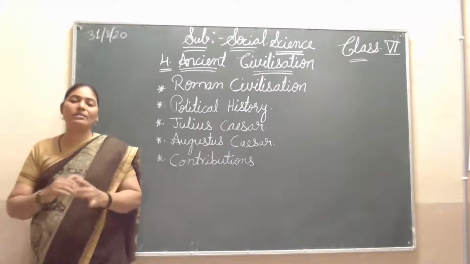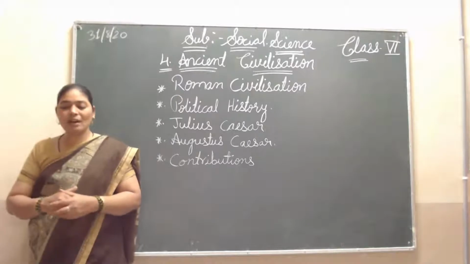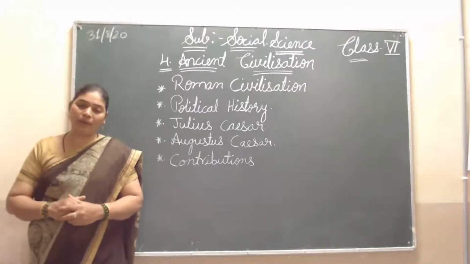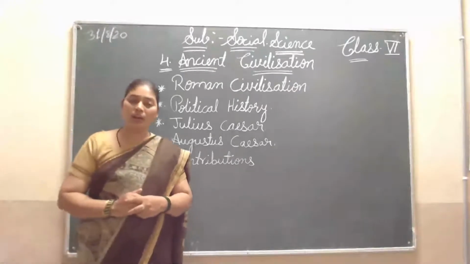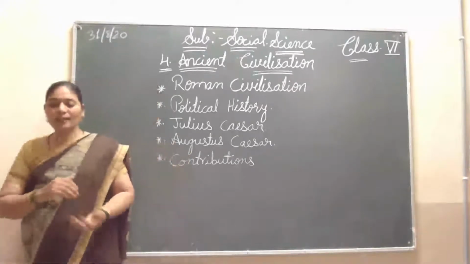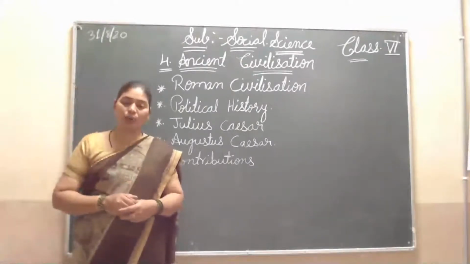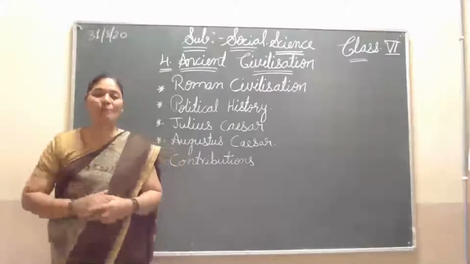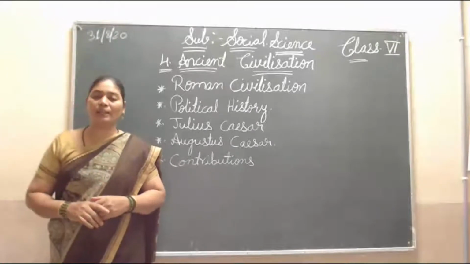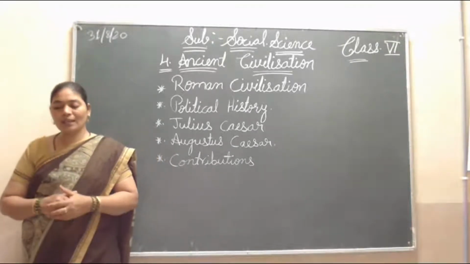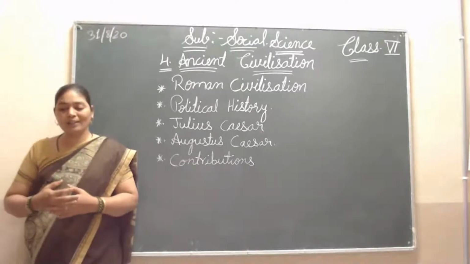Then the whole power came under Augustus Caesar. Augustus Caesar was the most powerful man in the Roman Empire. So this period is known as the golden age of Rome, because he was the one person ruling. He was the only person ruling the Roman Empire, so his period is known as the golden age of the Roman Empire.